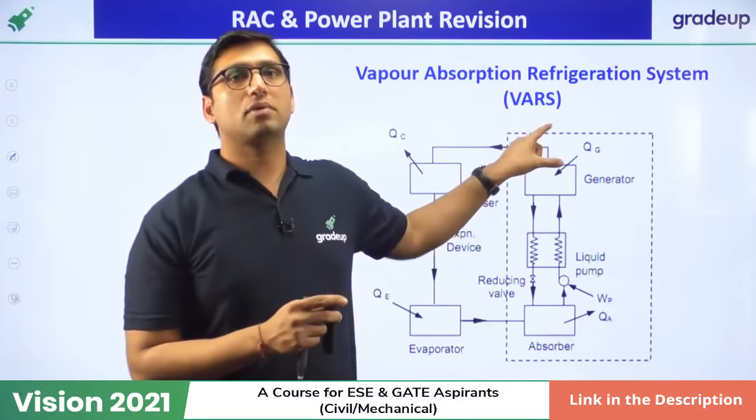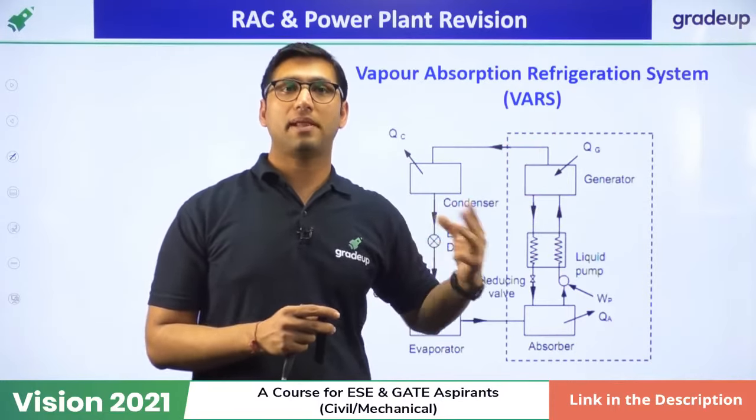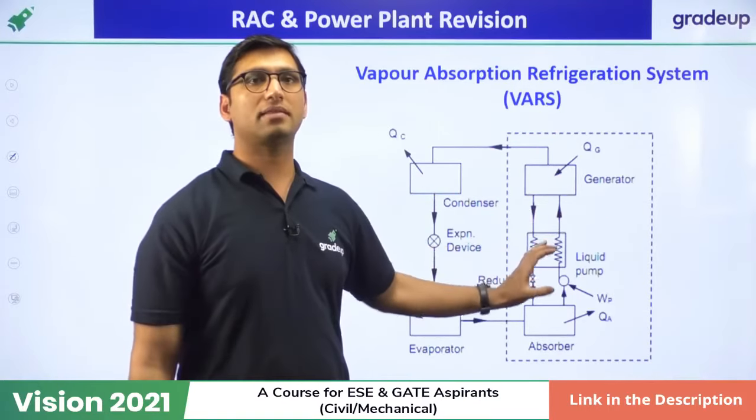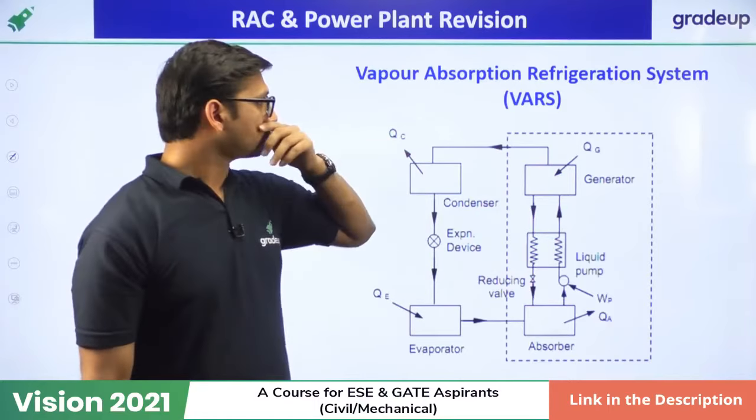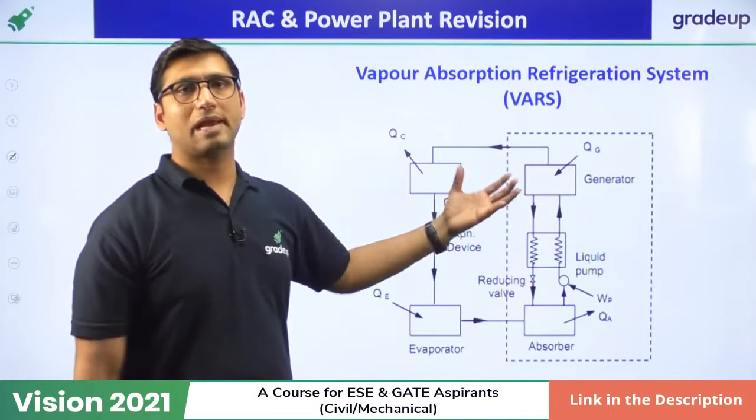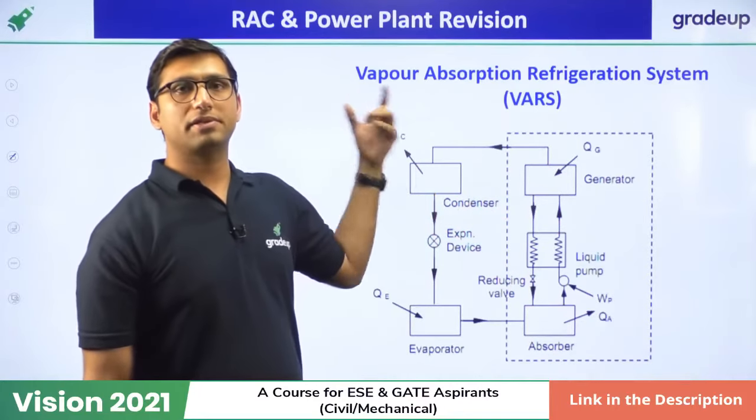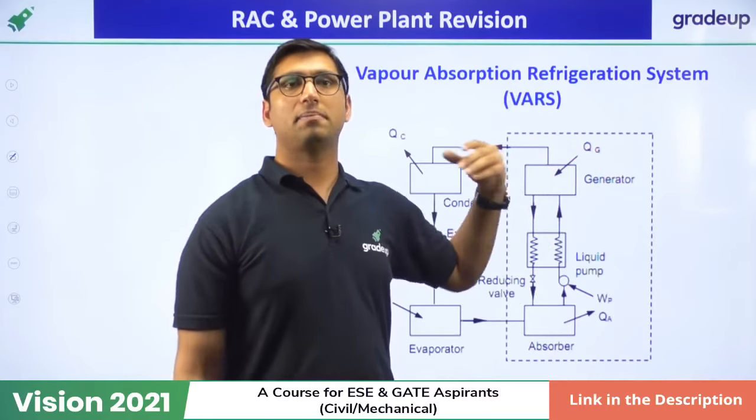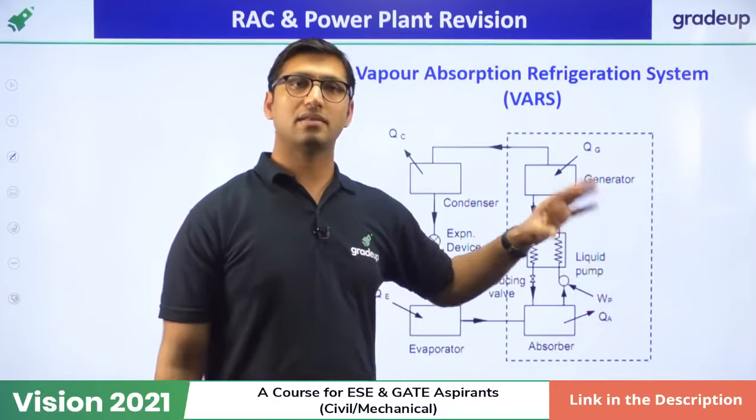But in the vapor absorption system, we have removed the compressor and we are using 3 devices in place of the compressor, that is absorber, pump and generator. So we have replaced the compressor with these 3 devices. Okay. Now, that is the working. I'm not going to explain the working of this. You just have to remember that in the vapor compression system, we are using a compressor. In vapor absorption, we replace the compressor with 3 devices: absorber, pump and generator. Okay, rest everything is same.